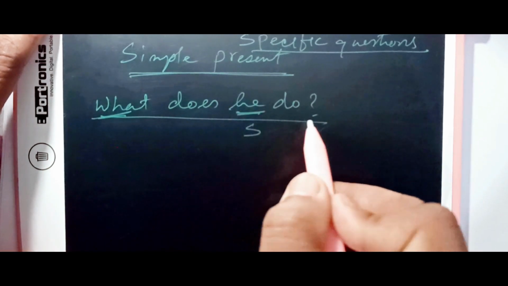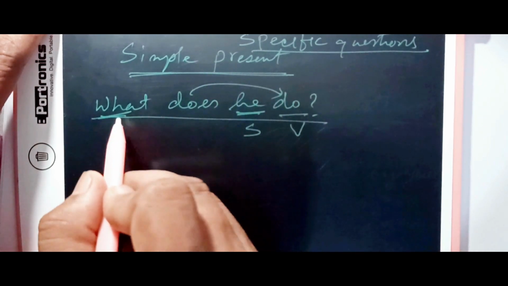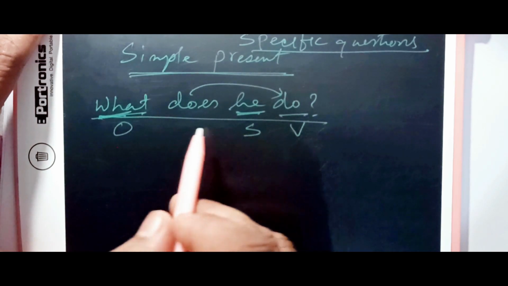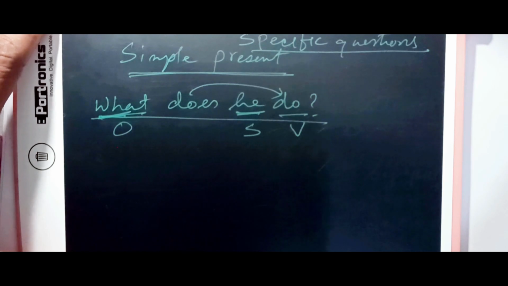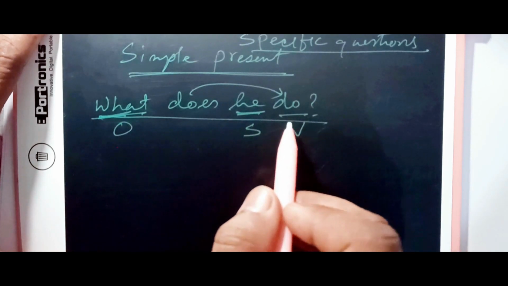He is our subject, do is our verb, along with this together, and this is our object. So the subject place and object place is a little out of place here. You might feel a little confused, but it's not a big deal. It's pretty simple. I'm going to explain what does he do.